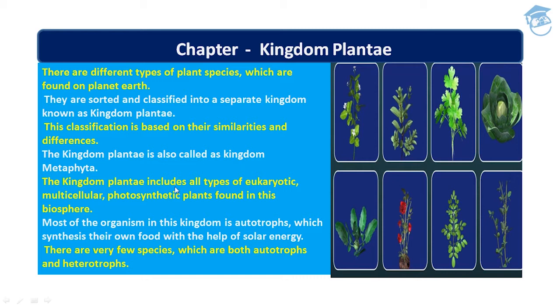The Kingdom Plantae includes all types of eukaryotic multicellular photosynthetic plants. What do you mean by photosynthetic plants? The plants which make their own food by the process known as photosynthesis are called photosynthetic plants. So these are found in this biosphere, okay, under Kingdom Plantae. Most of the organisms in this kingdom are autotrophs, which synthesize their own food with the help of solar energy. There are very few species which are both autotrophs and heterotrophs.